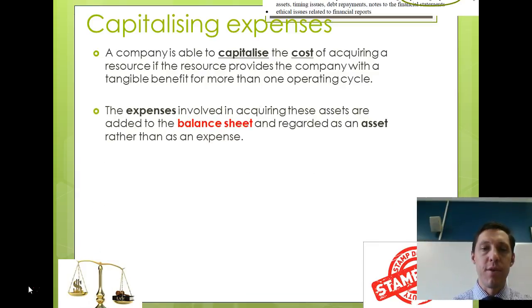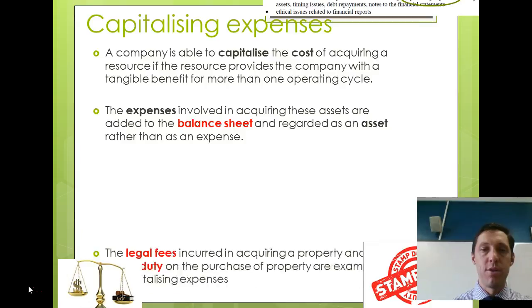The expenses involved in acquiring these assets, so if we use property again, the expenses in relation to acquiring that property are added to the balance sheet, and they're regarded as an asset rather than as an expense. So they're added on top of the value of that particular piece of property that was purchased. And that's what capitalising is. Capitalising is including the expenses associated with the purchase in the overall value of that asset on your balance sheet.